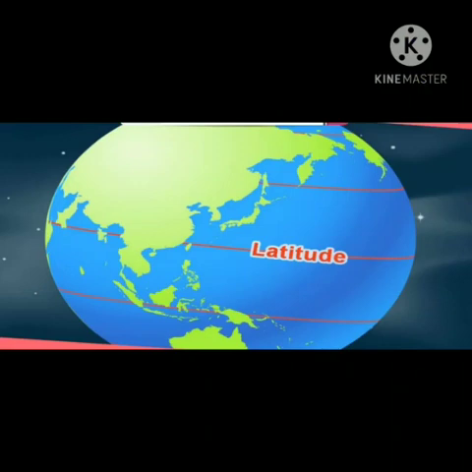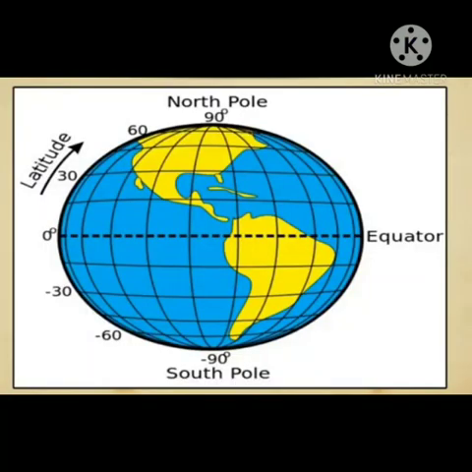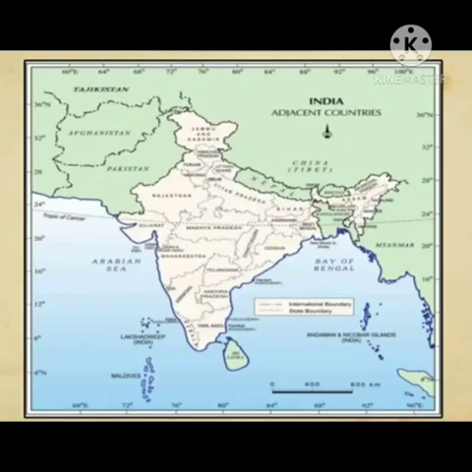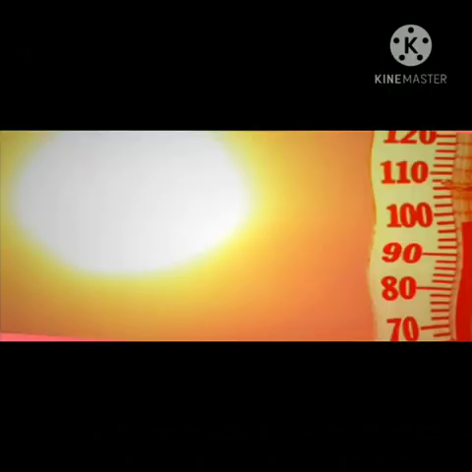As India is located roughly between 8 degrees 4 minutes north and 37 degrees 6 minutes north latitudes, it gives India a tropical and subtropical climate. The climate is hot depending on the distance from the equator. For example, if we compare temperatures of Salem, that is in Tamil Nadu, and Ladakh in December, we find they range from approximately 30 degrees Celsius in Salem to minus 2 degrees Celsius to minus 14 degrees Celsius in Ladakh. This shows that places closer to the equator are hotter than places further away from the equator.